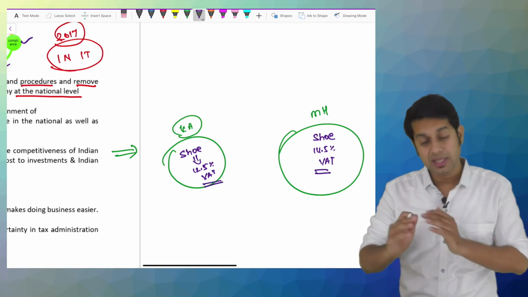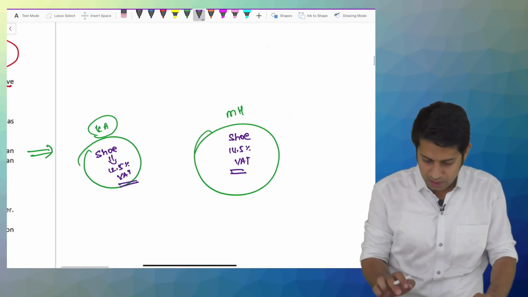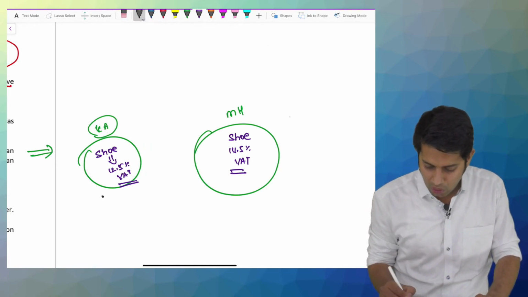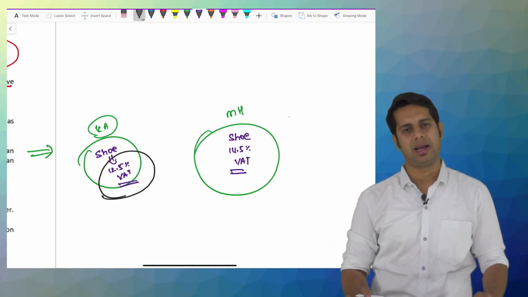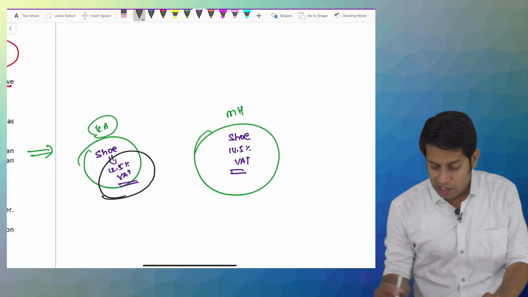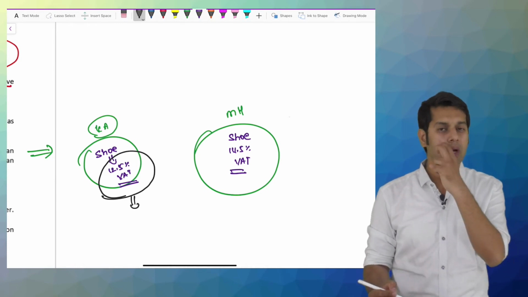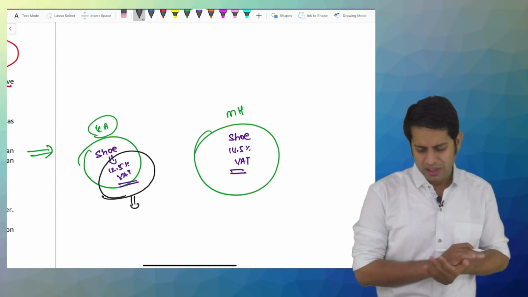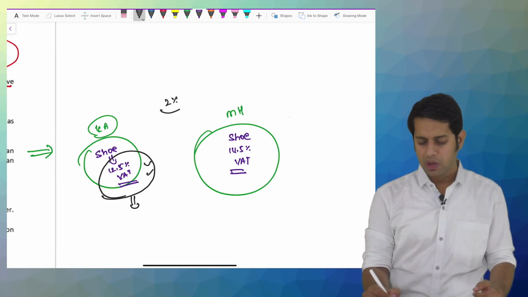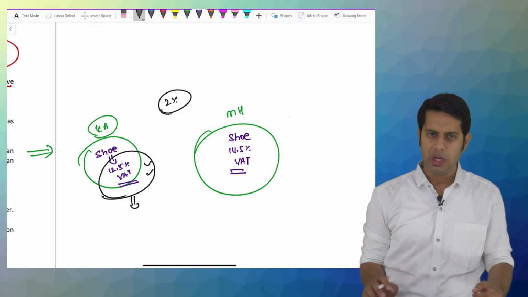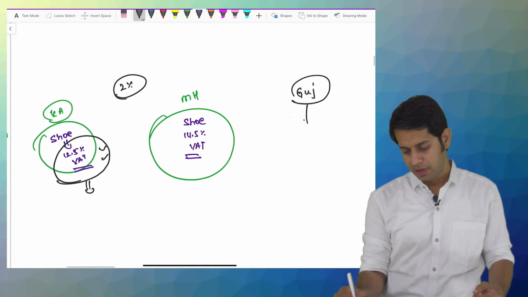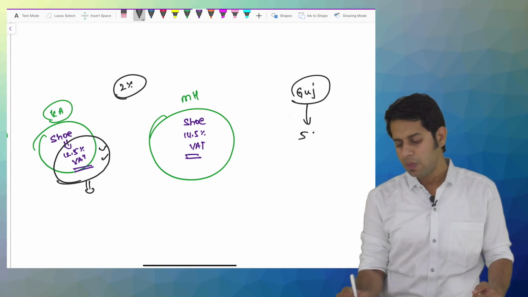Now, what will happen because of this? People will go and do business in Karnataka only. More and more industry will go and form in the state of Karnataka. Why? The tax structure over there is more lenient, and the tax rate is also less. A company will have to pay 2% less tax if it goes over there. Similarly, in Gujarat, it was even less. If you are doing the same thing in Gujarat, you should pay only 5%.